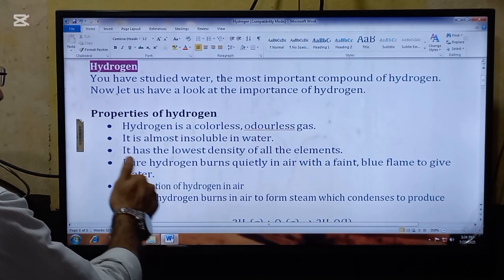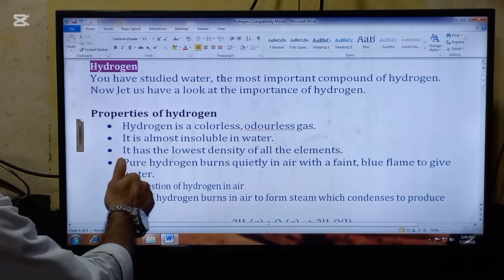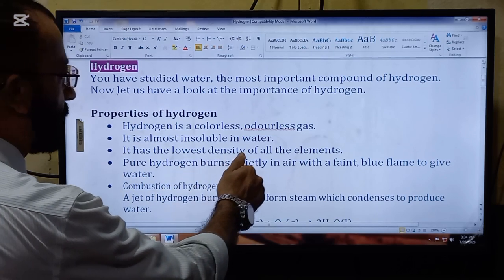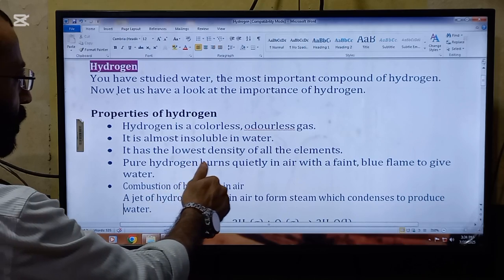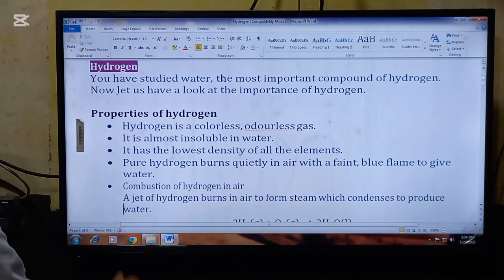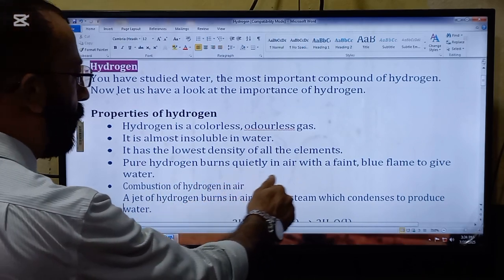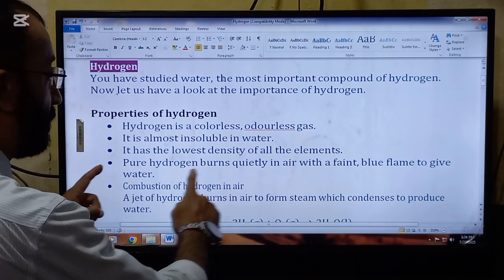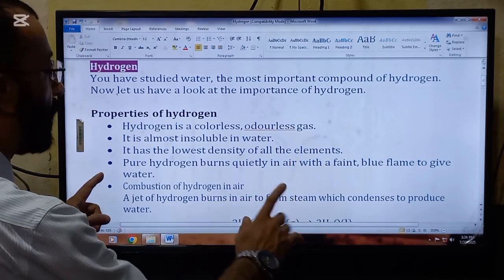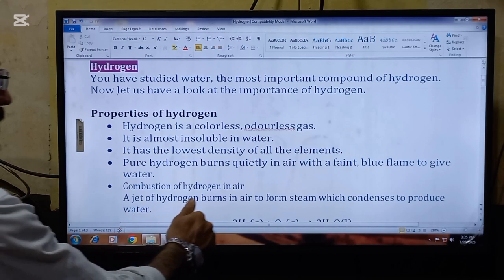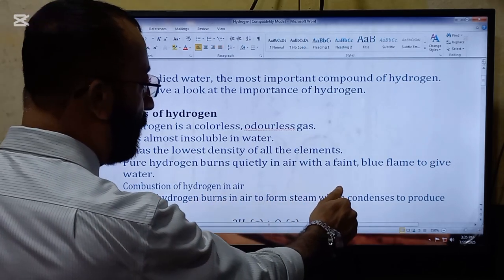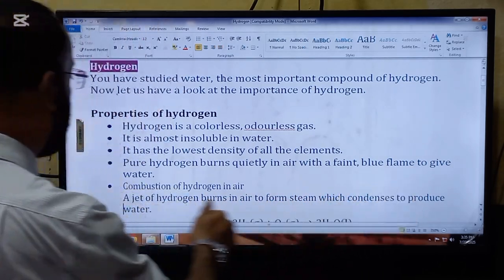First, we are going to read the properties of hydrogen. Hydrogen is a colorless, odorless gas. It is almost insoluble in water. It has the lowest density of all the elements. So this is a very important point as far as your paper number 1 is concerned. Pure hydrogen burns quietly in air with a faint blue flame to give water.